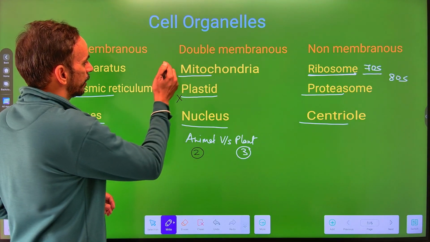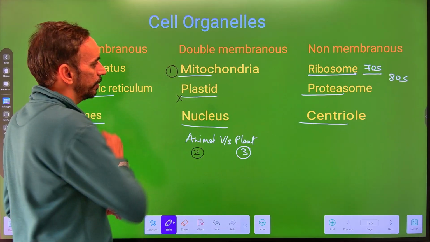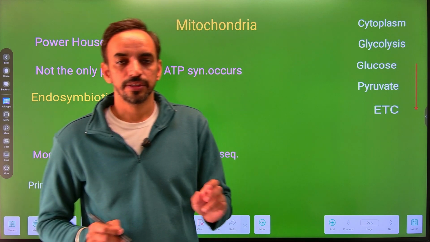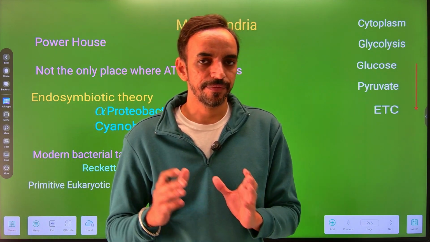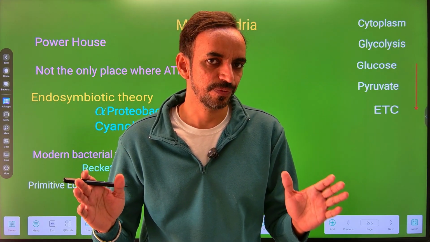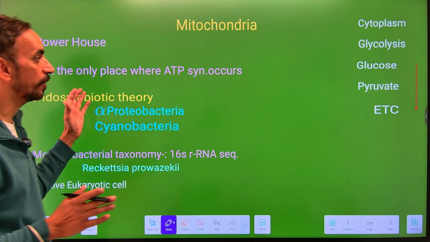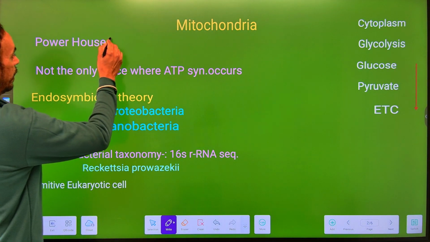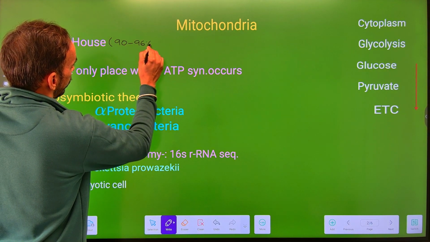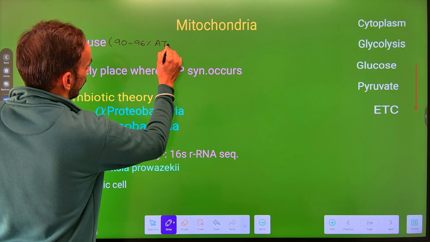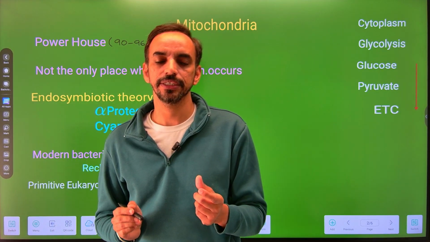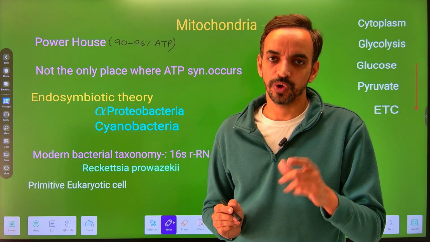Let's start with the double membranous cell organelles, and in this we take the mitochondria. The first thing which comes to our mind after hearing the name mitochondria is that the mitochondria is the powerhouse of the cell. Now, why is it the powerhouse of the cell? Because 90 to 96% of your energy, or we can say the cellular energy, is synthesized within the mitochondria.